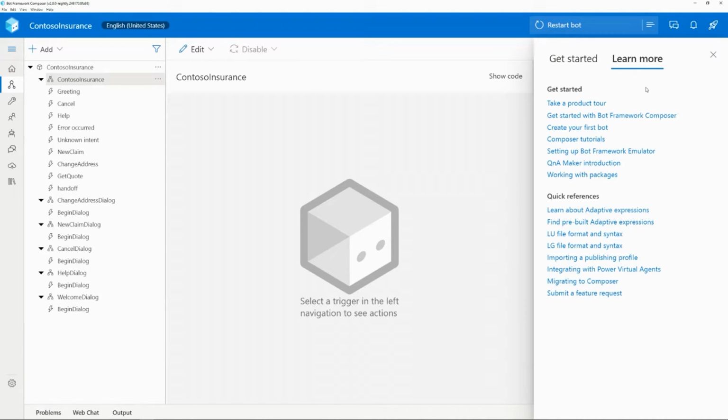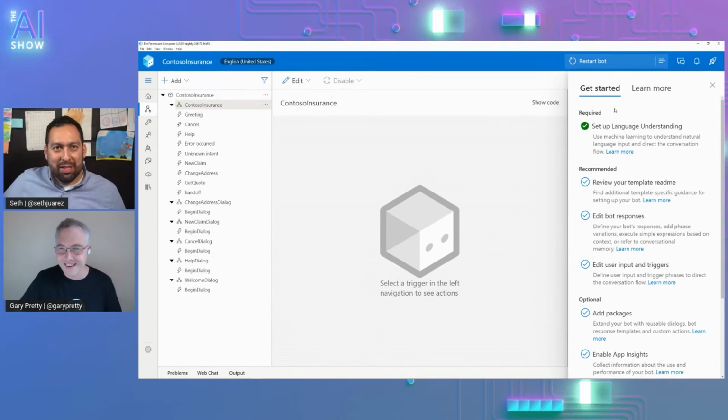It's like Gary in a rocket ship to help us out. Gary is embedded in this Bot Framework Composer.